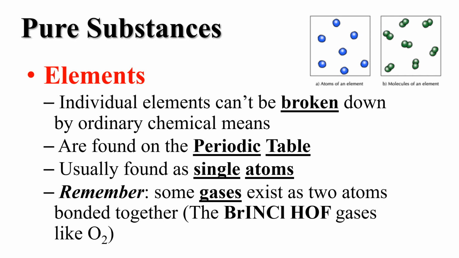So Br is bromine, iodine, nitrogen, chlorine, hydrogen, oxygen, and fluorine. All of those atoms don't exist alone. They'll always have a subscript of 2, meaning there will be 2 bonded together. Or they may be bonded to another element, like bromine and sodium might be bonded together. As long as they're not alone, that's the important part.